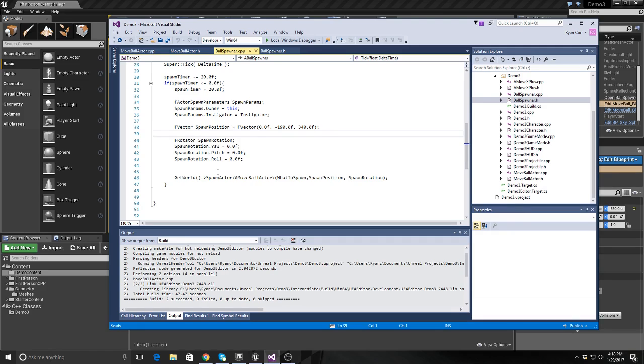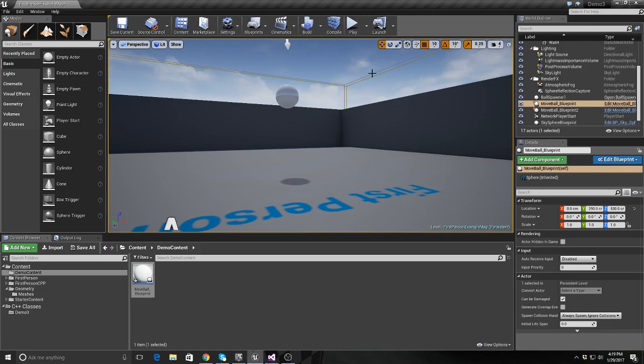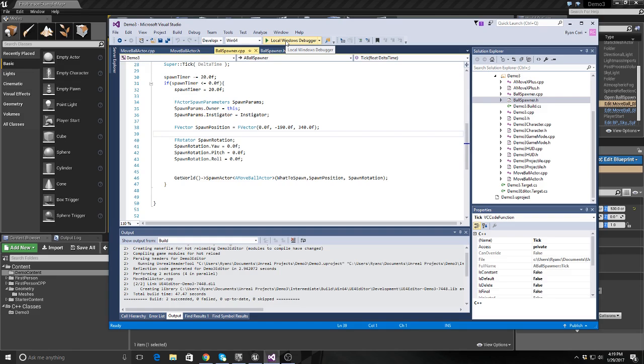But whenever I run this and I have this in the scene, it crashes. So I don't know why that crashes, but it crashes. And that's the problem, in order to debug Unreal, I need to close this scene. Then you can go here, hit Windows, local Windows debugger, and then it loads the editor back up in debug mode, and I can hit breakpoints to do all that stuff.